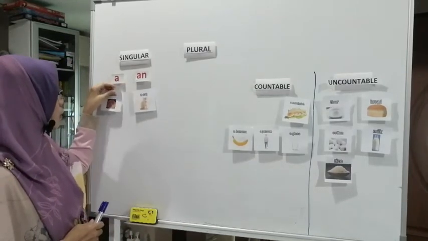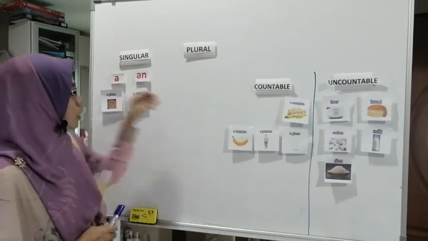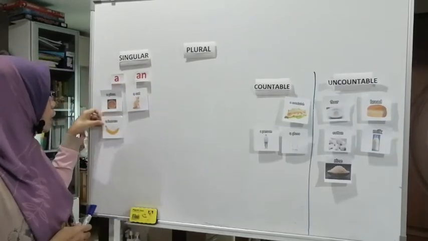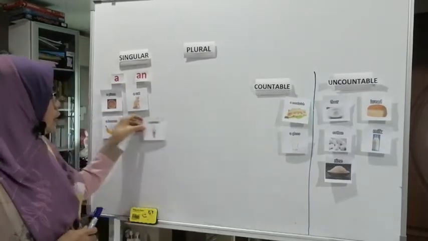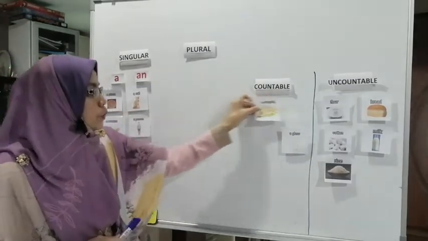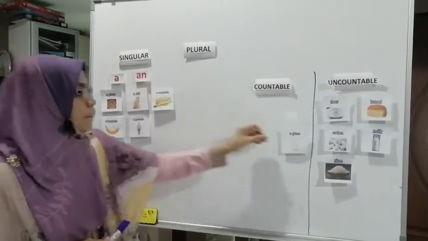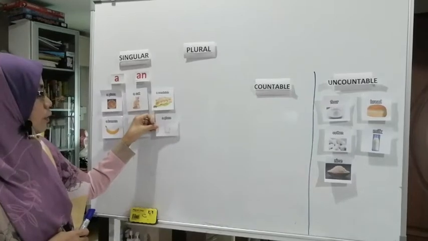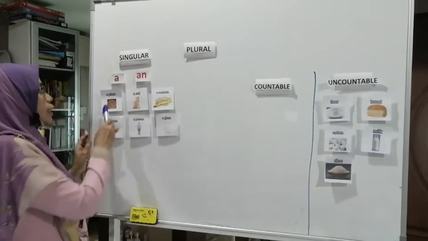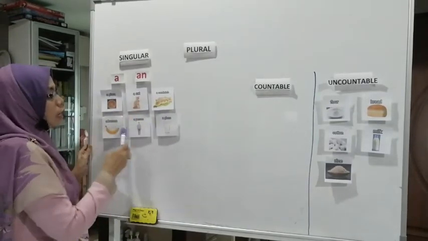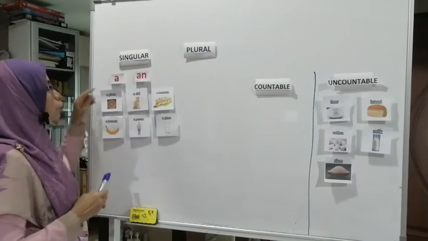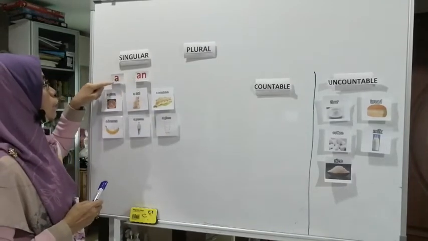These are the singular. I shifted all these pictures into the singular. But for these nouns, we don't use an, we use a.